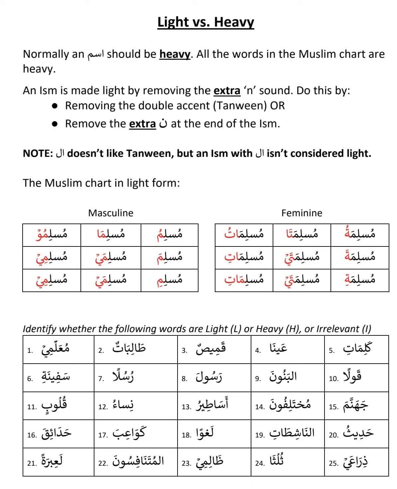Then if it is Rabbin, you don't have to ask the question whether it is heavy or light, because it's a default status. But when Rabbi becomes light, you need to ask the question why it is light. Then Rabbil Alamina, Al Alamina, so it becomes irrelevant. I can keep on doing this, but the point is, you need to understand at this stage how to figure out whether a word is heavy or light, and how the word becomes irrelevant, which is just by putting the Al. With the noon it is heavy, without noon it is light, and when you put Al it is irrelevant.